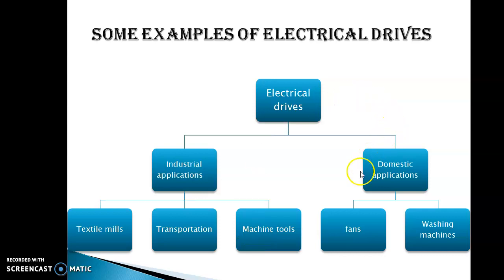On the domestic side, at your home, we have fans, washing machines and many more. Just think it over and tell me what a few more domestic applications are, or think of more industrial applications. Some more industry names you can add here, as various examples of electrical drives.